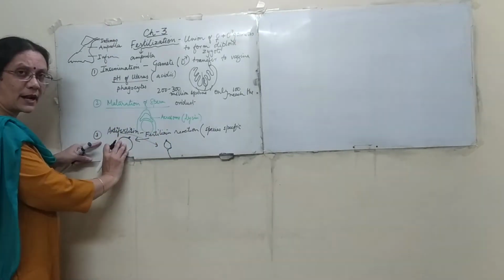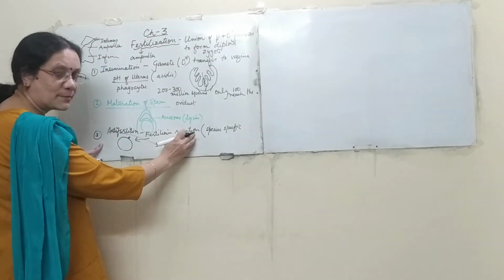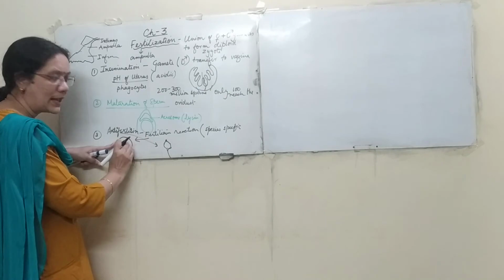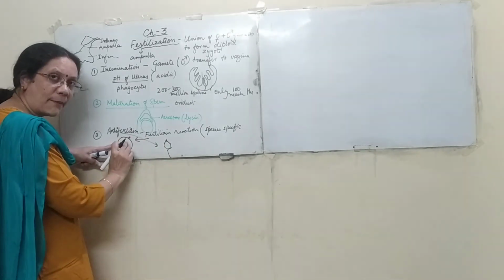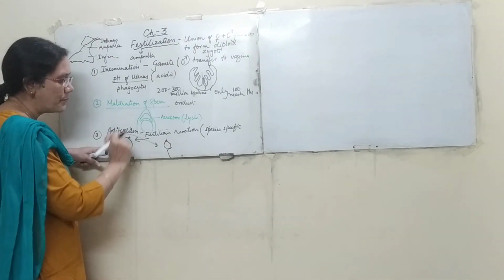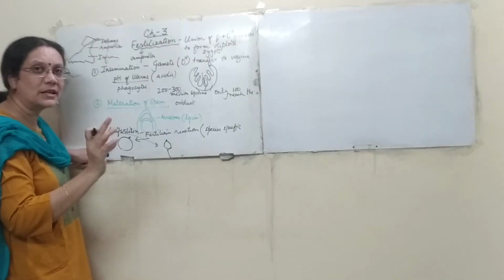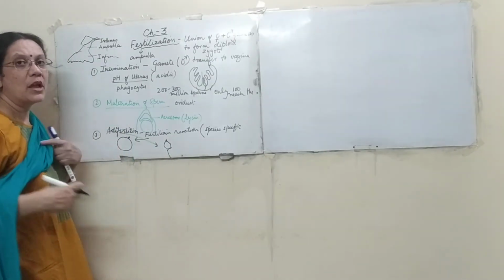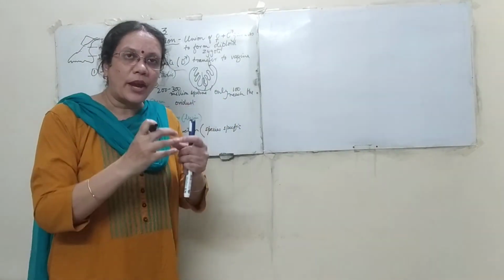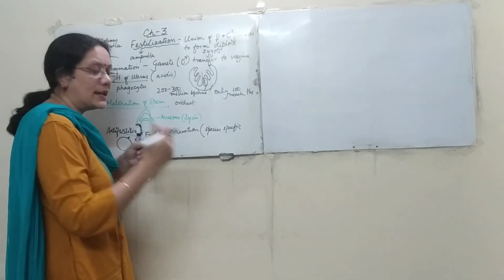I am repeating this part. A reaction takes place between the surfaces of the 2 gametes. A chemical called fertilizin is present on the surface of the ovum, and a chemical called anti-fertilizin is present on the surface of the sperm. Now these 2 chemicals have to join. They will only join when structurally they are similar.